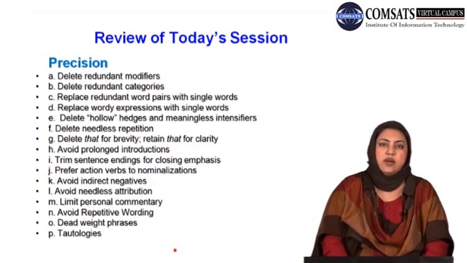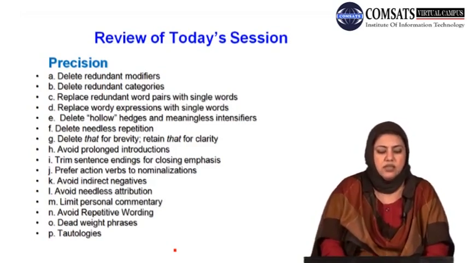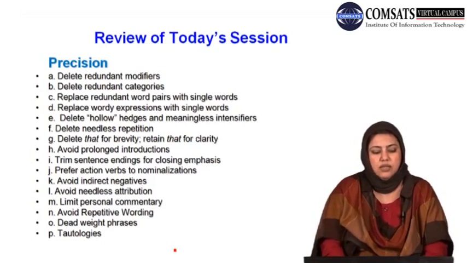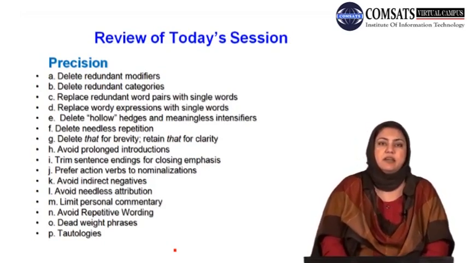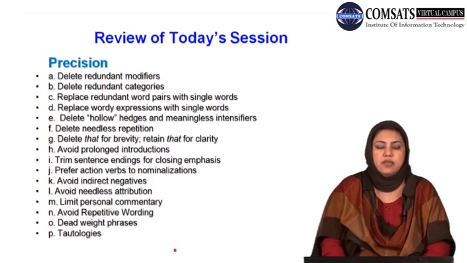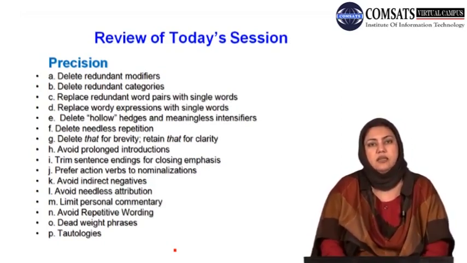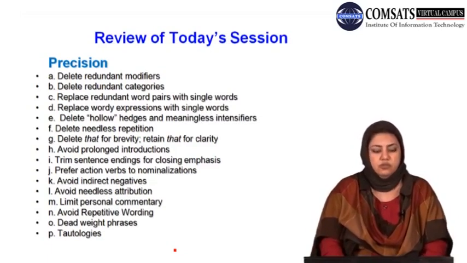The next strategy or rule that I shared was avoid repetitive wording. End result, जैसे मैंने आपको example दी, end का भी वही meaning है, result का भी वही, तो do not use those. Dead weight phrases, as a matter of fact, in the consequence of that, इस तरह के phrases जो हैं उनकी भी अगर they are not required, think once before you use them.